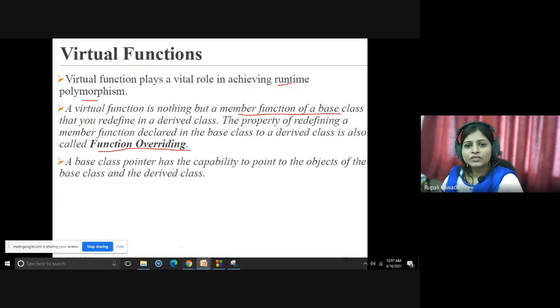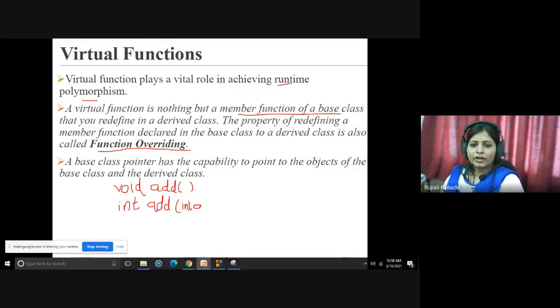Function overloading means we can write two different functions having the same name. Suppose I am writing a function void add with no parameter, and another function int add, which takes two parameters, int a, int b.